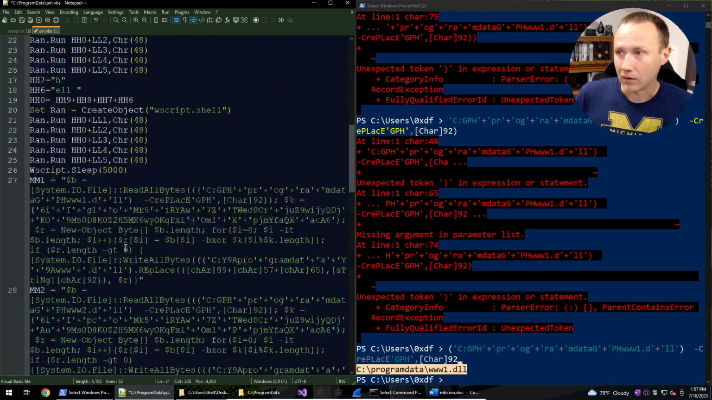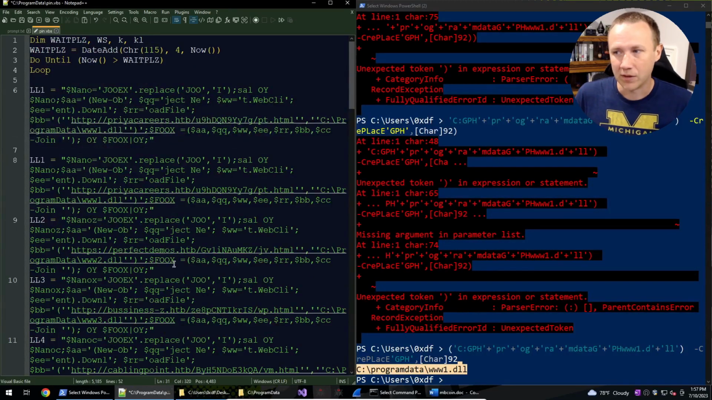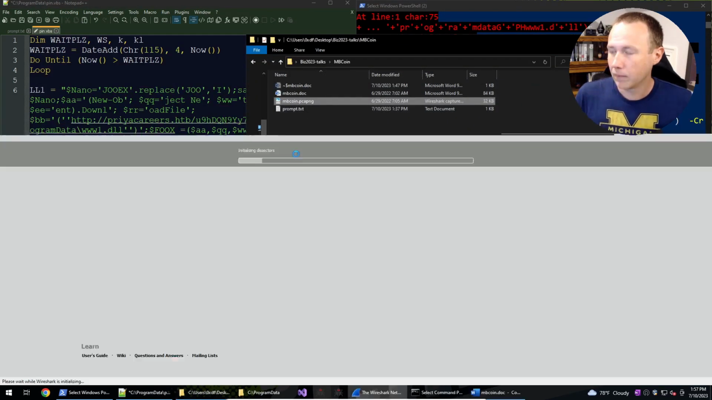So what do we need out of here? If we try to run this now, clearly it failed because none of these URLs exist. They're all .hdb domains. They're not even real. So this is where we can use the PCAP. Let's go ahead real quick and take a look at the PCAP.